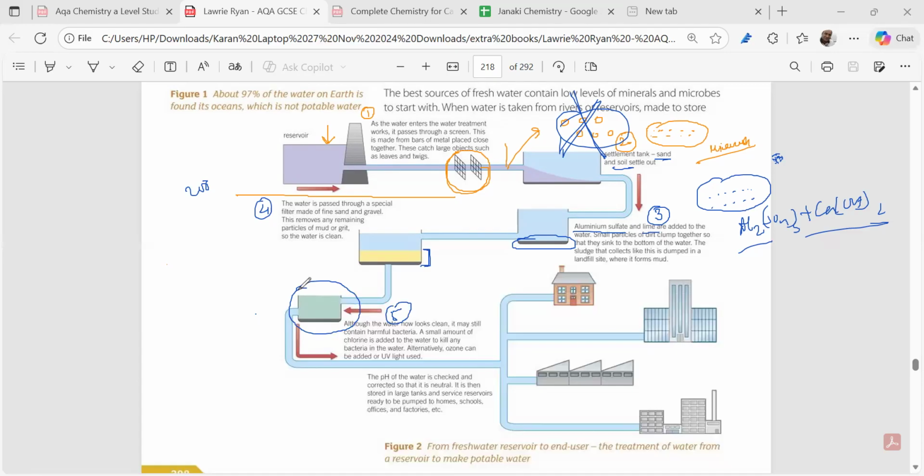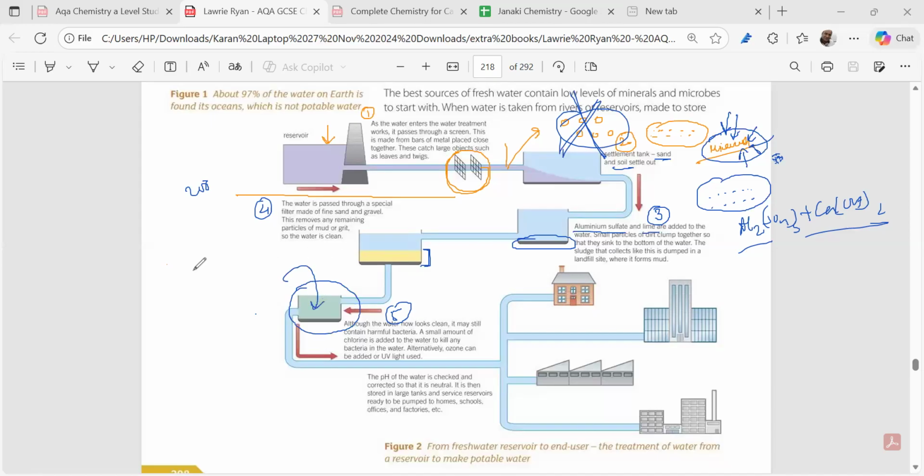But is it totally clean? Have the microorganisms been separated out? No, we have not separated out these microorganisms, right? Which are there in the dead, decaying bacteria on the soil. So this still contains harmful bacteria, which are very devastating. What do we do next? We add what? We add chlorine over here.